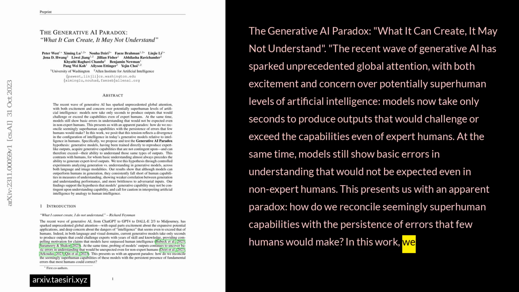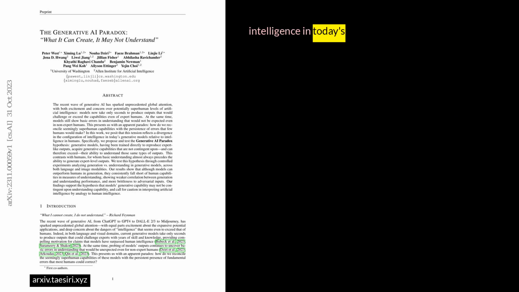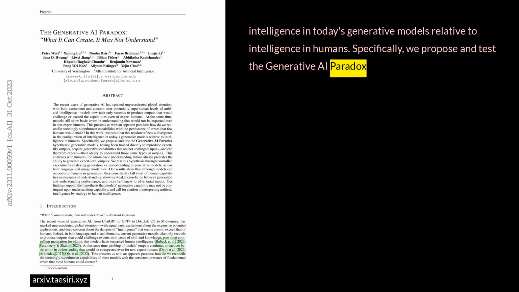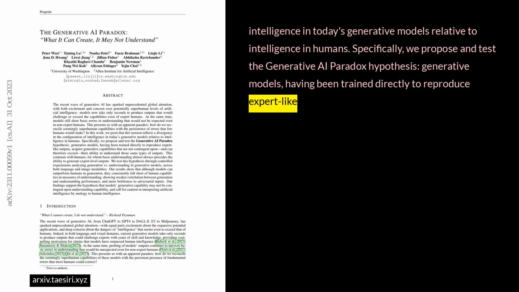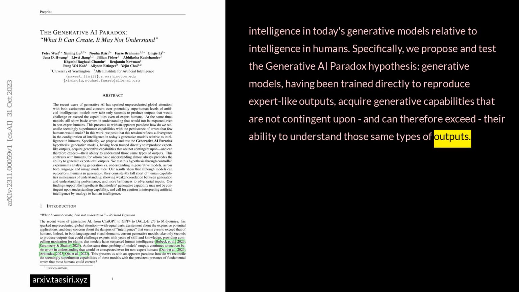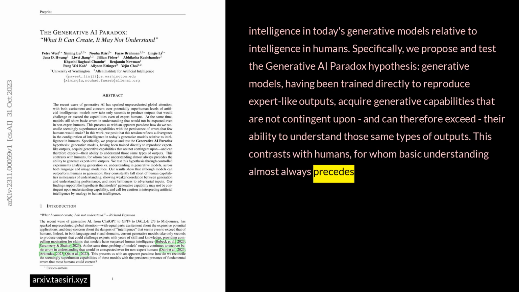In this work, we posit that this tension reflects a divergence in the configuration of intelligence in today's generative models relative to intelligence in humans. Specifically, we propose and test the generative AI paradox hypothesis. Generative models, having been trained directly to reproduce expert-like outputs, acquire generative capabilities that are not contingent upon, and can therefore exceed, their ability to understand those same types of outputs. This contrasts with humans, for whom basic understanding almost always precedes the ability to generate expert-level outputs.